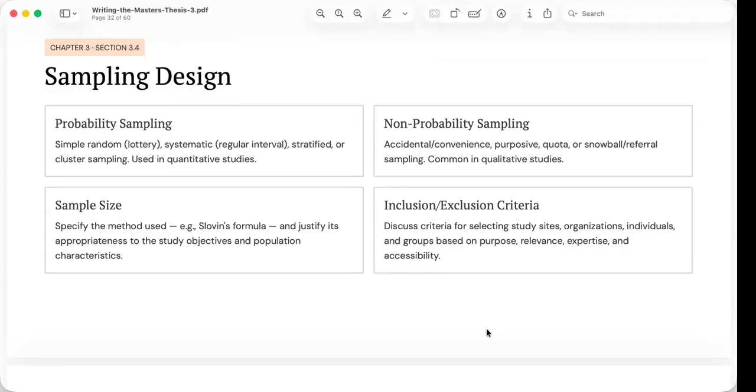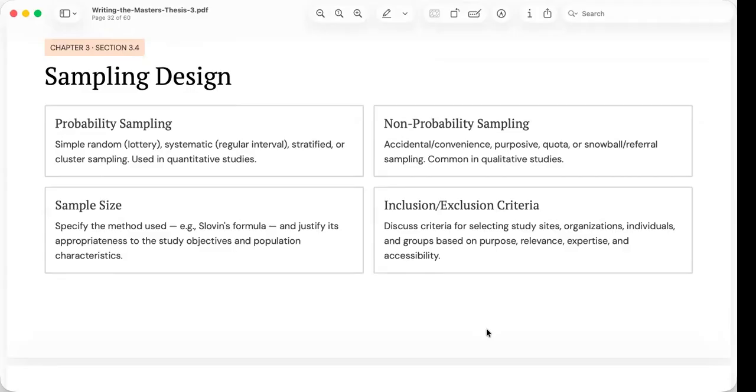If the study uses a statistical formula such as Slovin's formula to determine the sample size, the computation should be explained. Slovin or Yamane, as we said. If qualitative participants are selected purposively, the inclusion and exclusion criteria should be described.